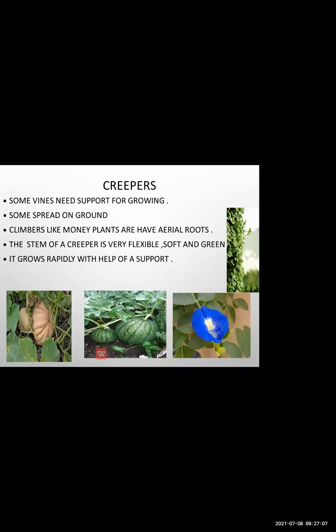After 2 years they cannot live, they die. Okay, now how is the stem? The stem is green and flexible. You can see the pumpkin or the watermelon. Okay, so these are the examples of the herbs. Even the periwinkle, fenugreek, these plants are known as herbs.